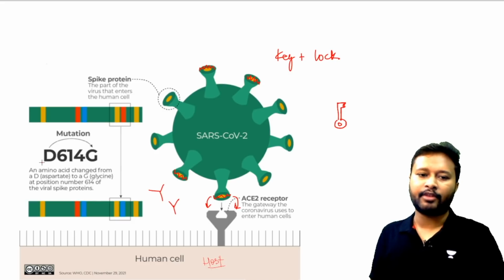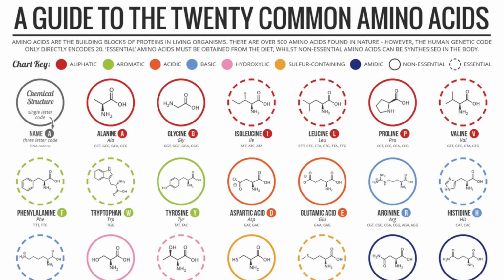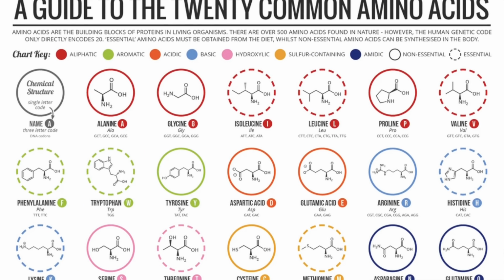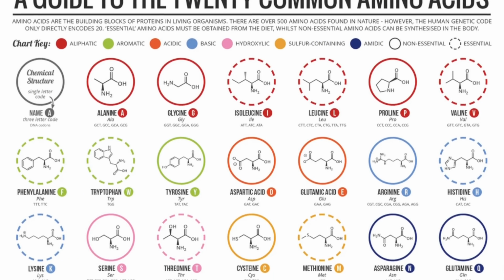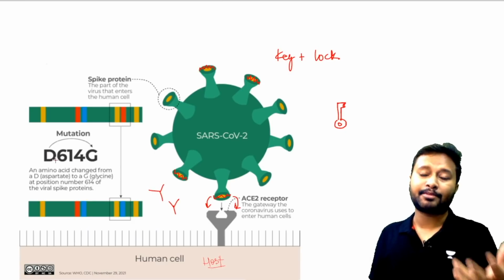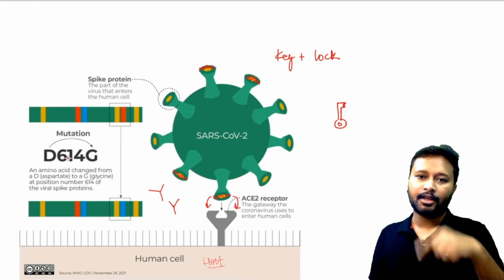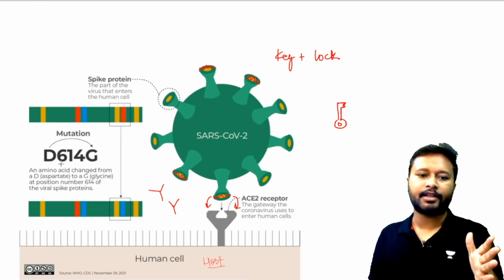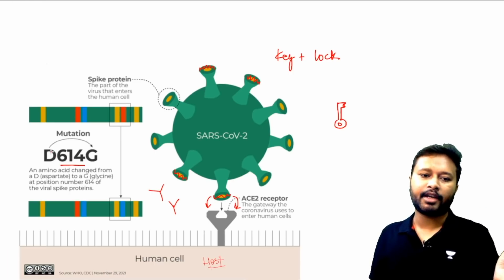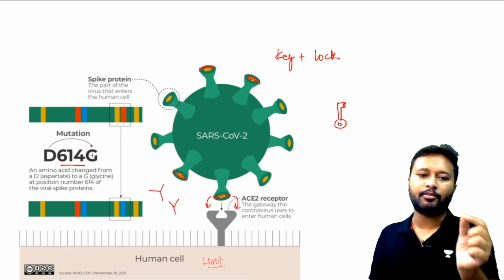Now, generally you will come across terms like D614G. What does that mean? It means that a mutation has happened from D to G. D and G are single-letter notations for different amino acids. Bio students know that all the different amino acids can be represented with single letters. D represents aspartate, which is one of the amino acids, and G represents glycine. So in the spike protein, at position 614, the aspartate has been replaced with glycine. A single amino acid mutation has happened here.